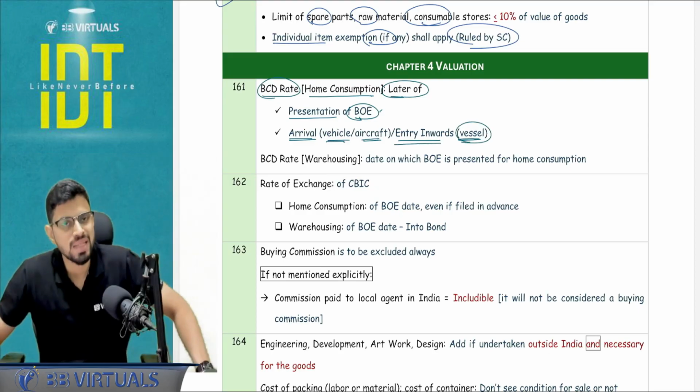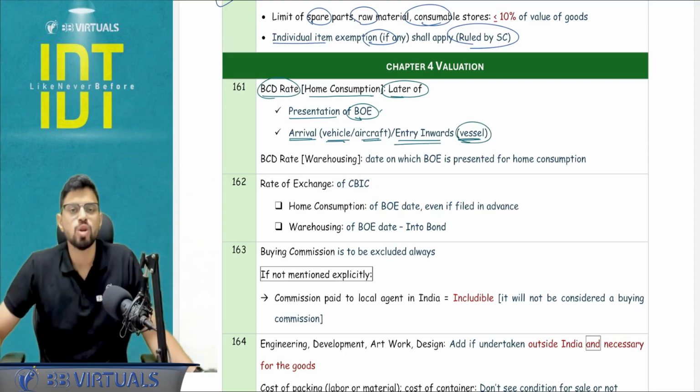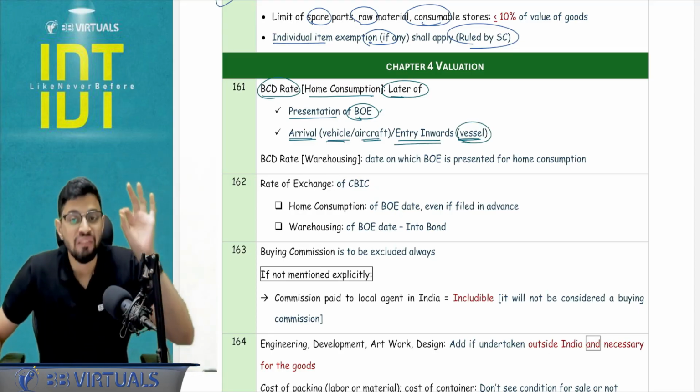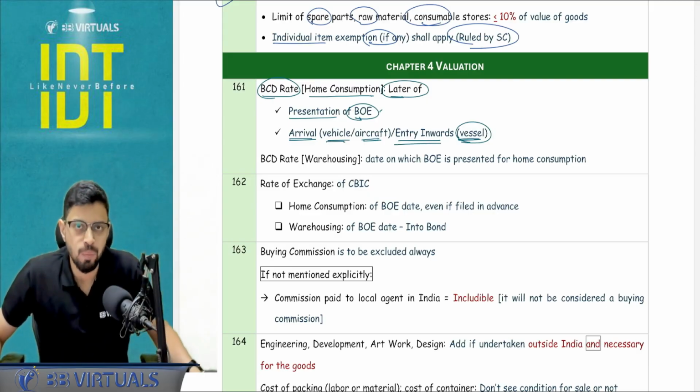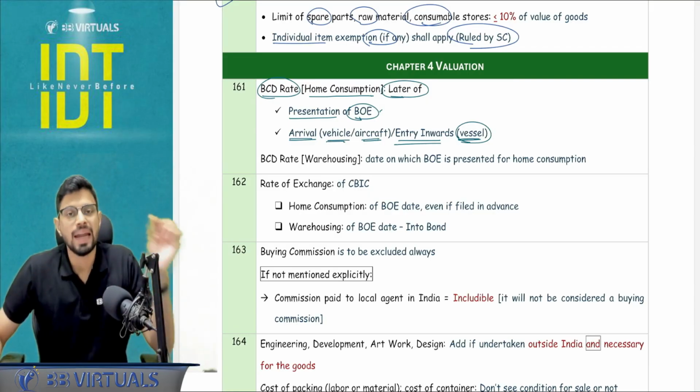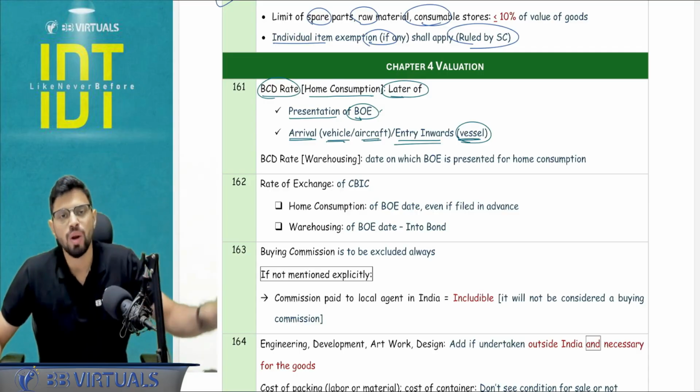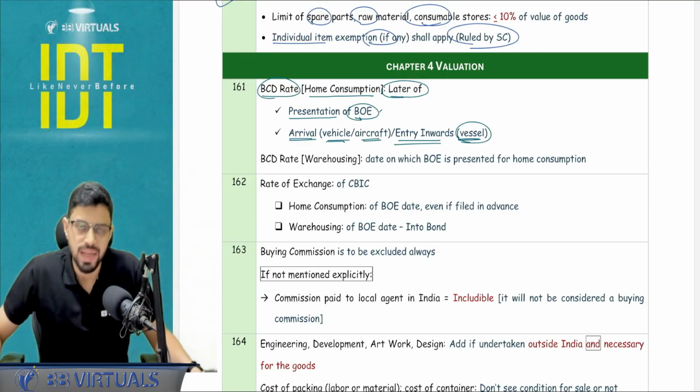Sir, why only in vessel are you comparing the entry inwards date? Because guys, only and only in the vessel case, entry inward and entry outward is the procedure that is applicable. Entry inward, entry outward is not applicable in case of vehicle or in case of aircraft.